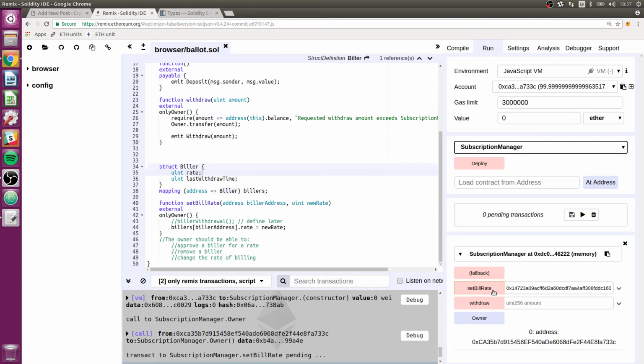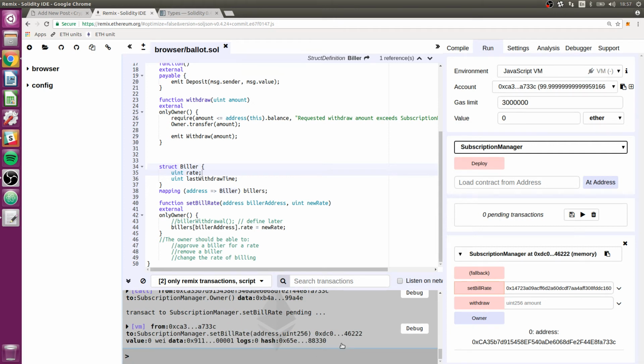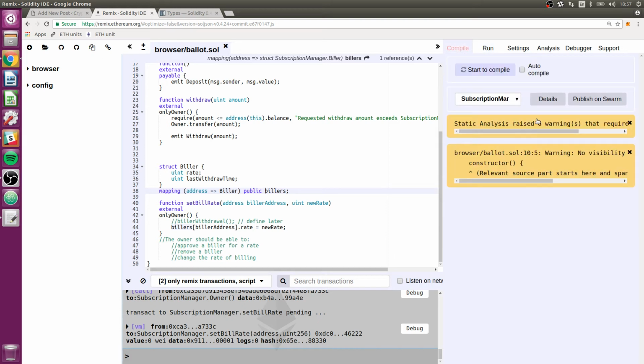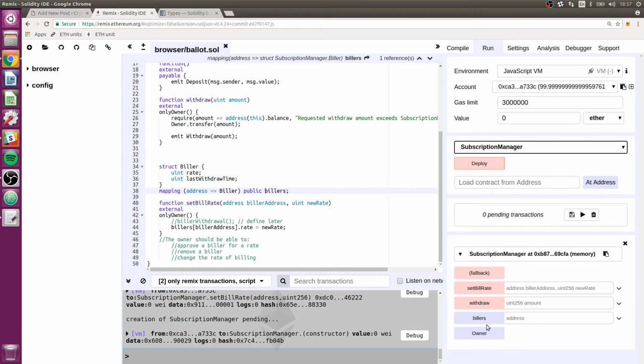Okay, let's click this. That seems to have worked. And now once again, okay, I need to make this public. So I have to close this and recompile. So start to compile, and let's redeploy, and now we have a billers getter here. So let's do that again.